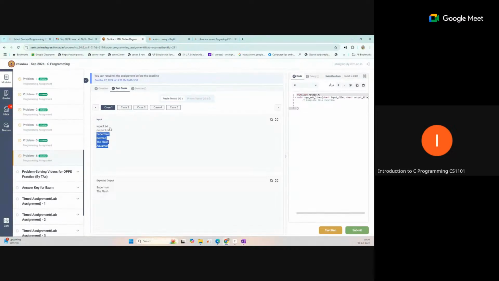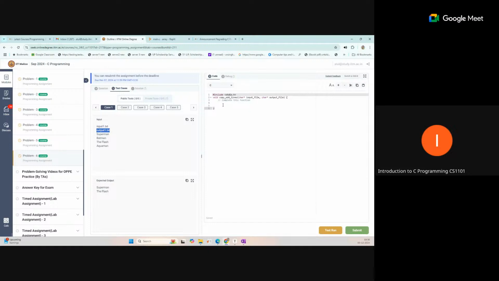This is the data which is already there in input.txt. This data is actually provided to the hidden code. This file is already created with the name input1.txt. Your task is just to read the data and write the data into the output1.txt file. The input one and output one are already passed to the function, because your task is only to write the function copy odd lines. So how many odd lines are there in this file?